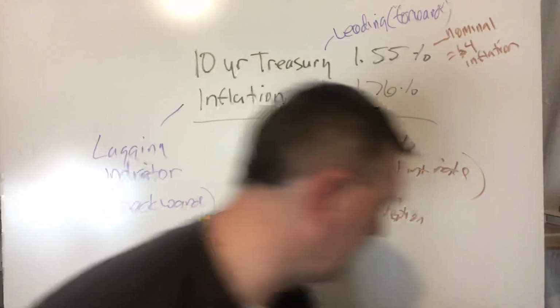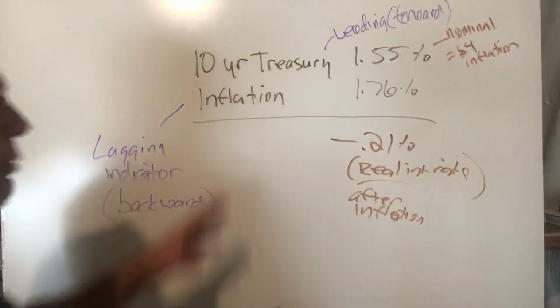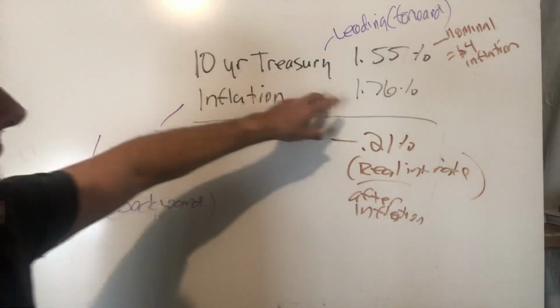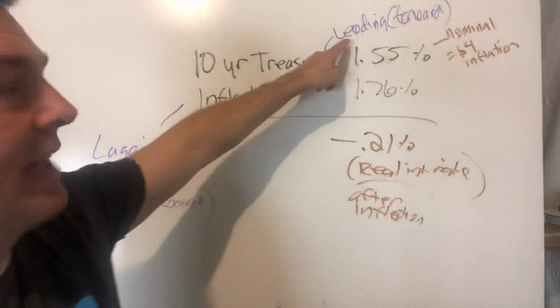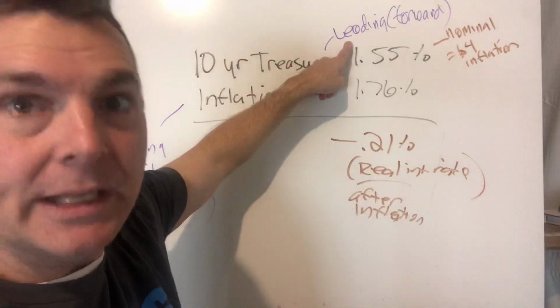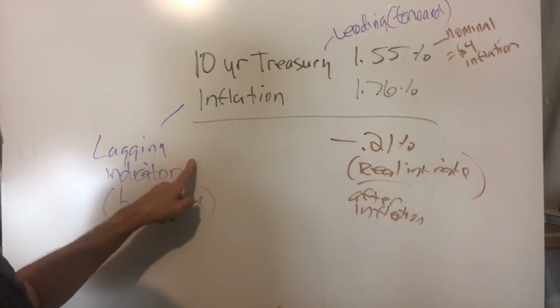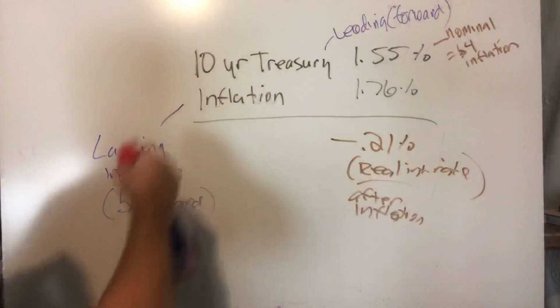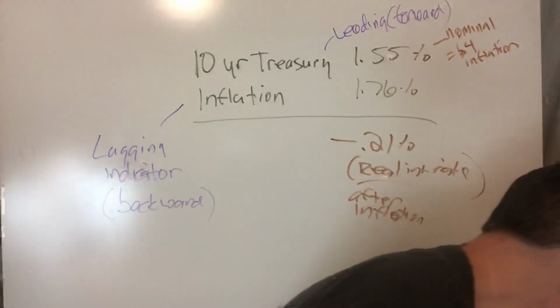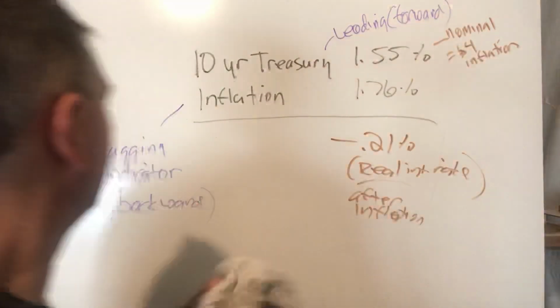All right, so let's erase this stuff. The reason that you don't want to use this as a negative real return on your Treasury is that this is a leading return, and this is a lagging return. The two things are completely separate. We do not know what the inflation will be. And so let me show you what I'm talking about here.